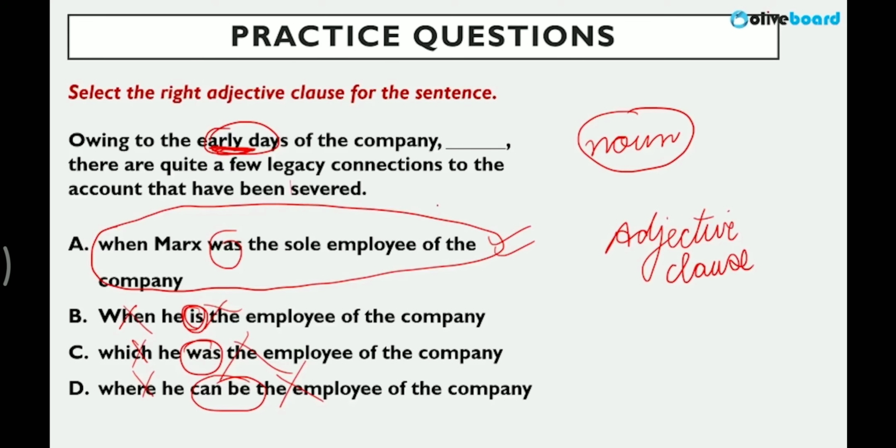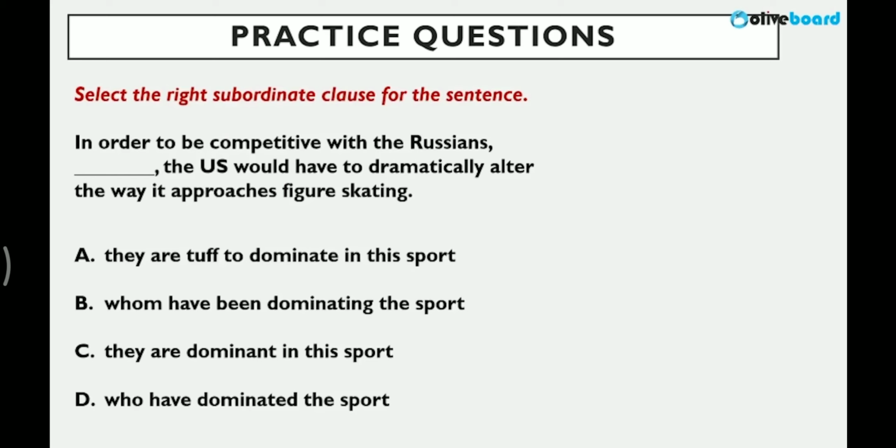days of the company. In order to be competitive with the Russians, the US would have to dramatically alter the way it approaches figure skating. Now, please understand, we are talking about people here, right? A subordinate clause is required, which, of course, gives meaning to an independent clause. Now, who have dominated the sport would be correct.